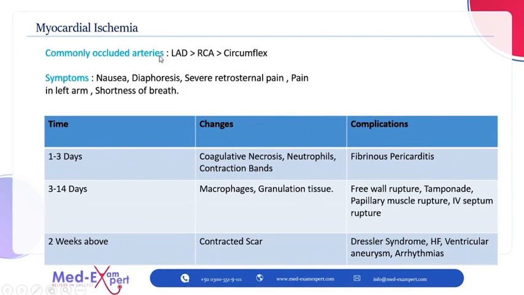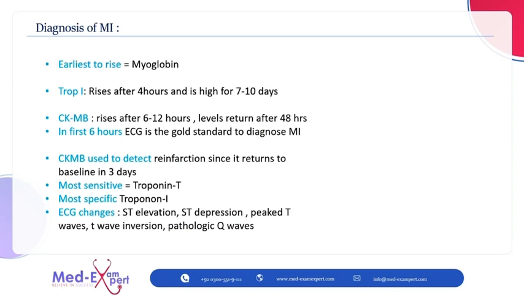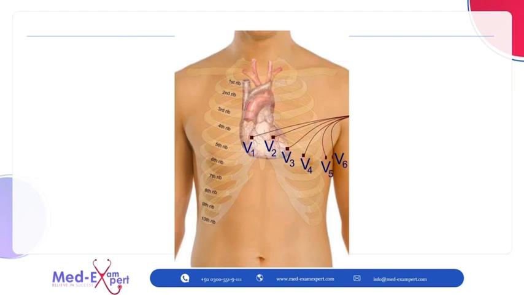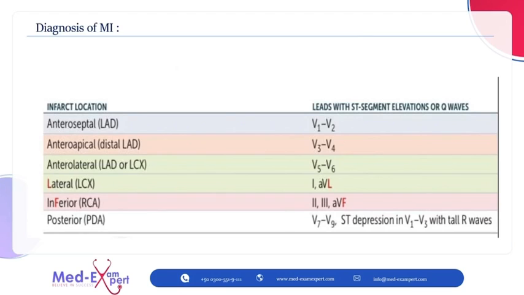Today we'll study myocardial ischemia. Cause of the myocardial ischemia, its symptoms, changes in the heart tissue with reference to time and the related complications, how to diagnose MI, what are the changes in the ECG, and what are the parts of the heart involved with the corresponding changes in the ECG and the important MCQs.